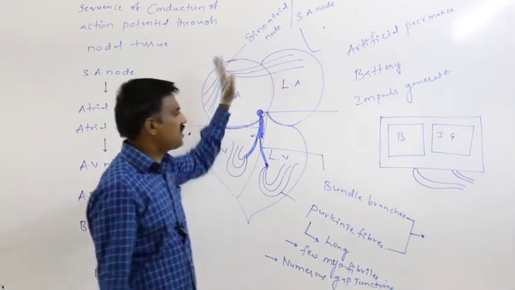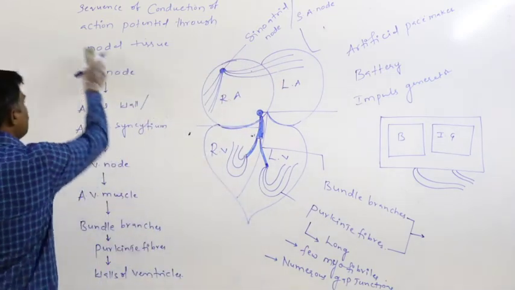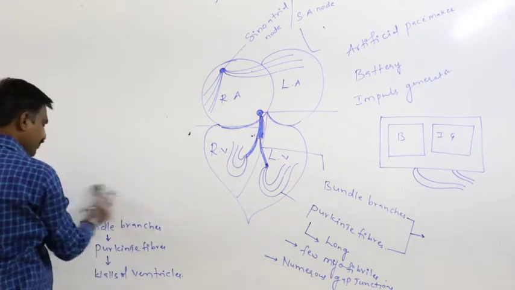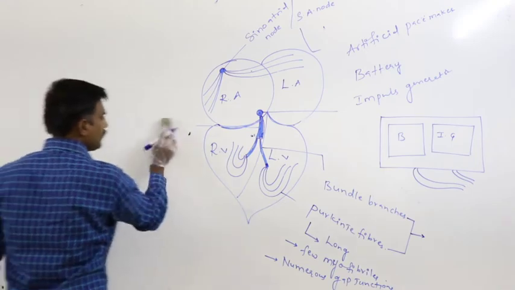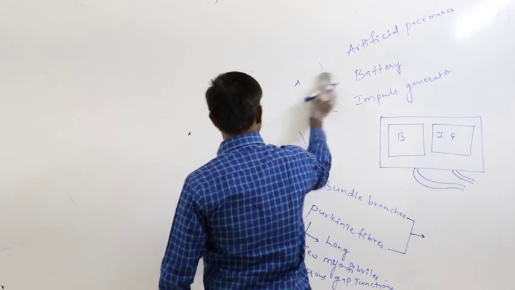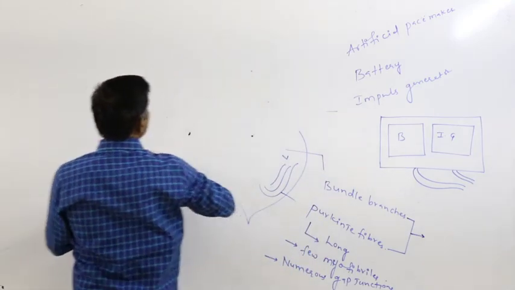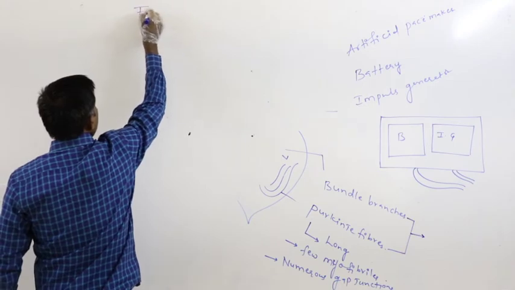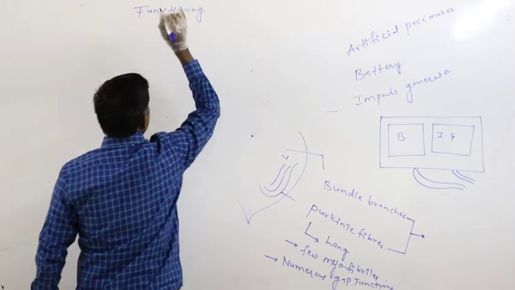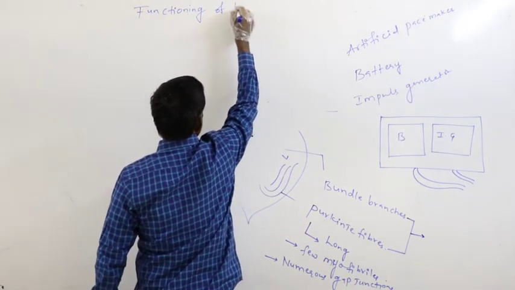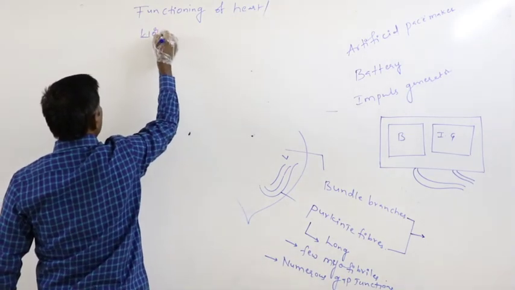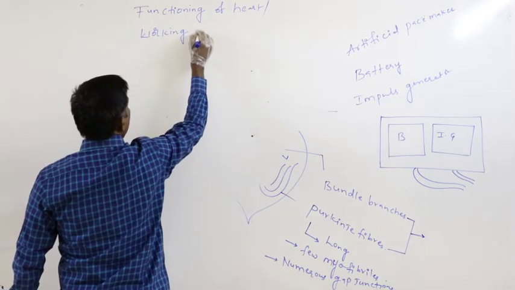This is the structure of heart. Next, continuation: working of the heart, or the functioning of heart. Next one is the working of heart or the functioning of heart.